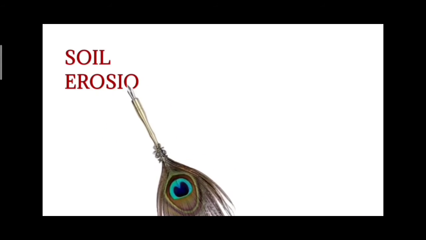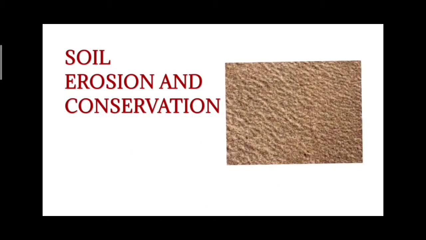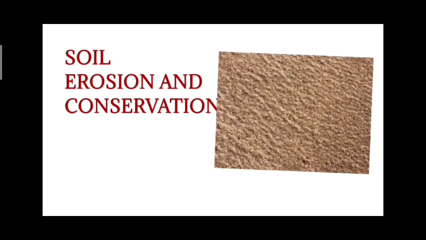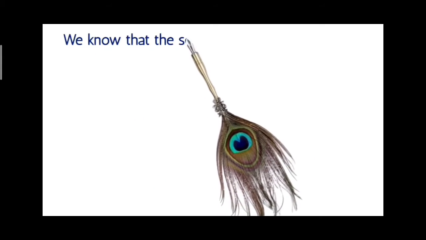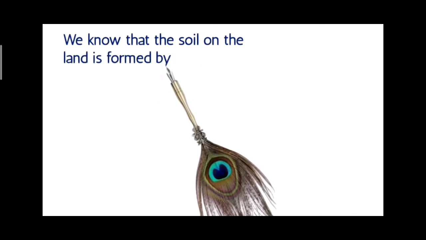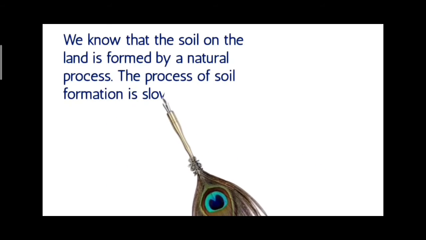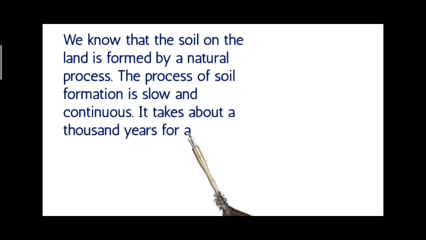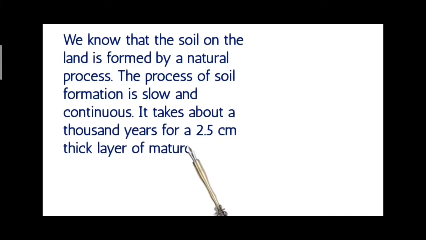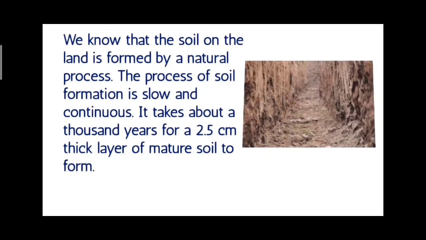Today's topic is soil erosion and conservation. We know that the soil on the land is formed by a natural process. The process of soil formation is slow and continuous. It takes about 1,000 years for a 2.5 centimeter thick layer of mature soil to form.